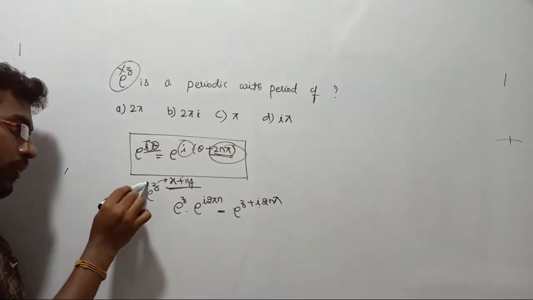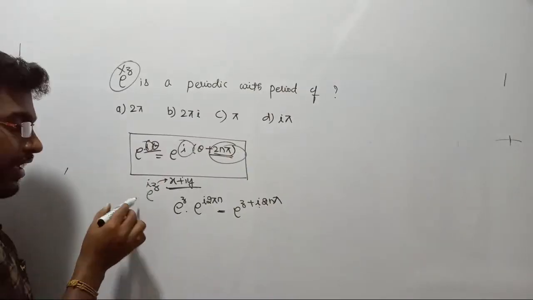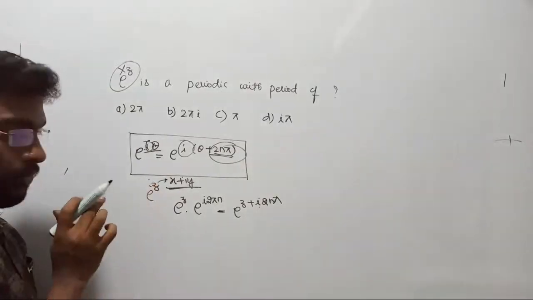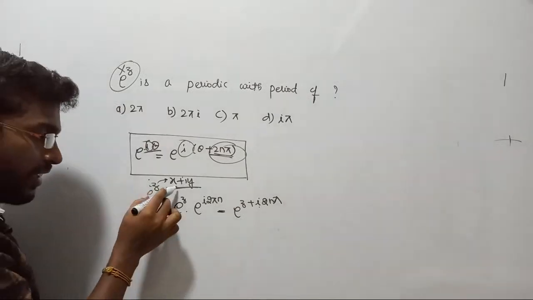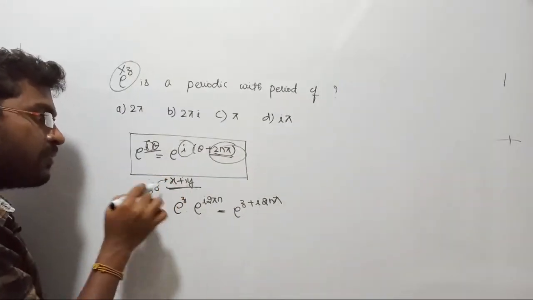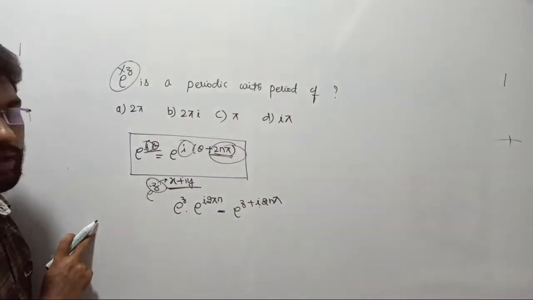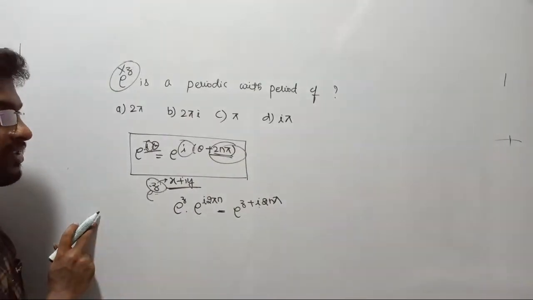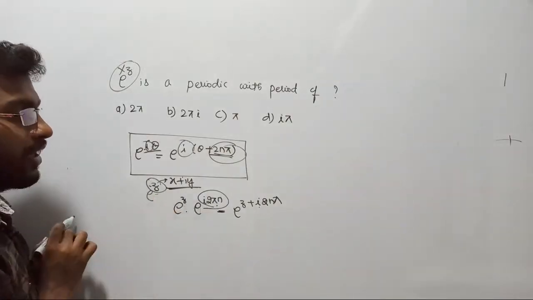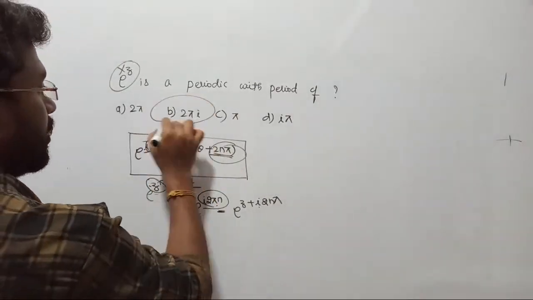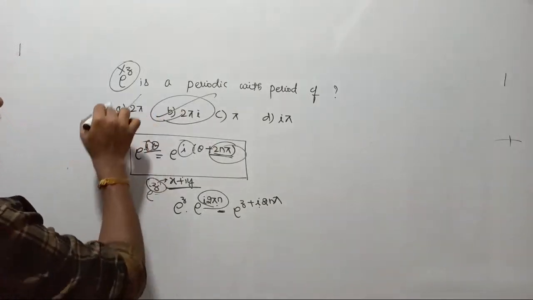Suppose your function had been multiplied by i, we all know, I already gave the proof, that e power z is a periodic function. But now the missing term is what? Instead of considering iy, they are considering x plus iy. That is, they are considering the whole complex variable. So in the whole complex variable, you should multiply the period by i. So the correct answer is 2 pi i. You cannot consider 2 pi.